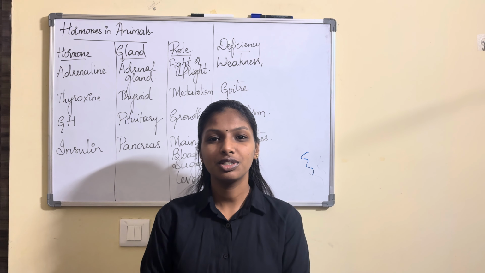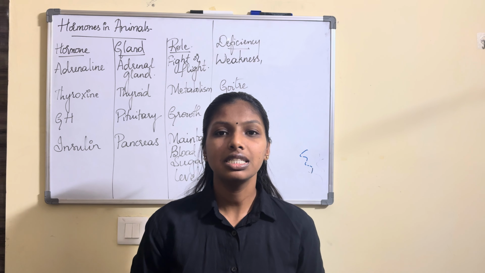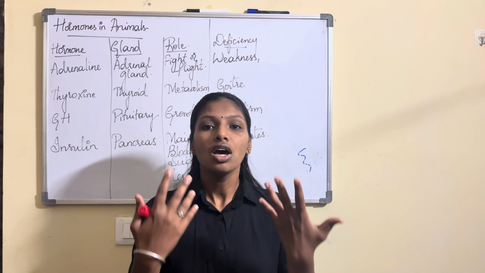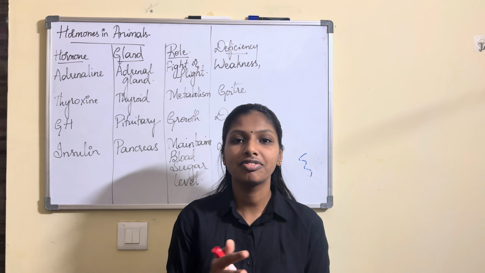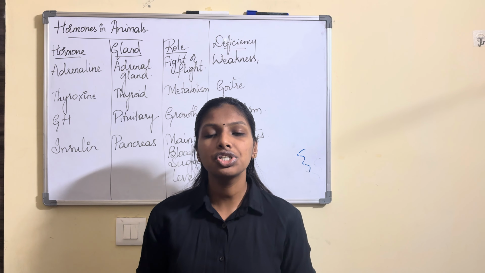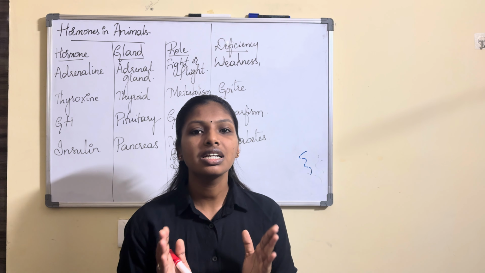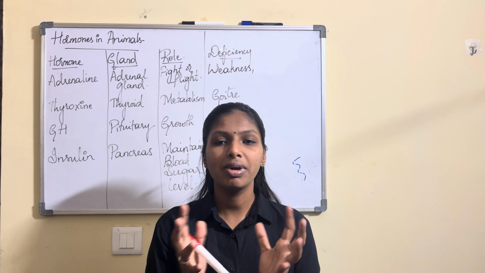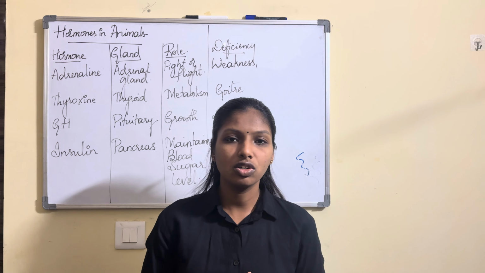So today we are going to learn the last topic of control and coordination, that is nothing but the hormones in animals. In the last video, we learnt about the role of hormones in plants. Today we will be learning about the role of hormones in animals. Usually hormones are chemical messengers. Either they have a path or they are directly poured into the bloodstream. Based on that, there are two different types, that is endocrine as well as exocrine glands.